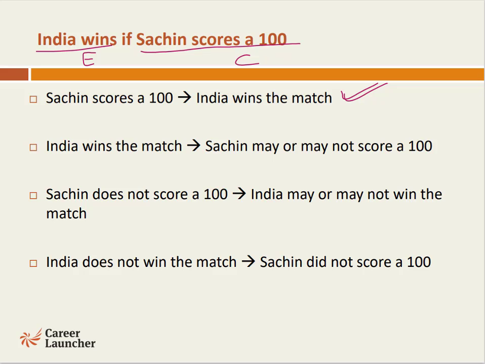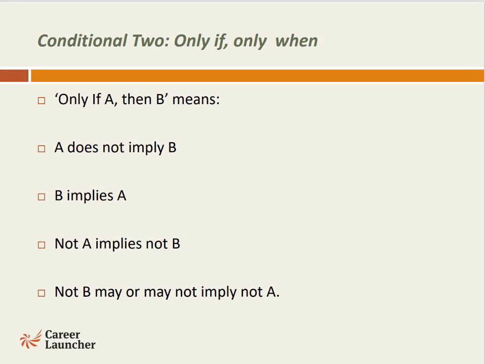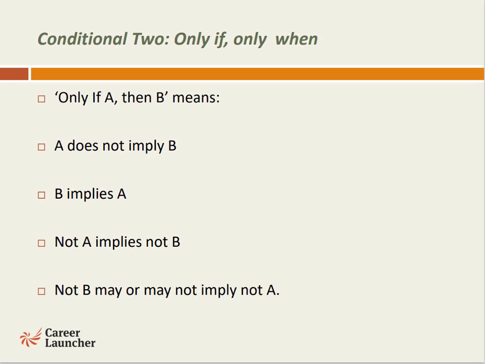It may or may not. But if India does not win the match, we can for sure say that Sachin did not score 100. That is how we need to solve a logical consistency question based on the logical connective of if, when, whenever.